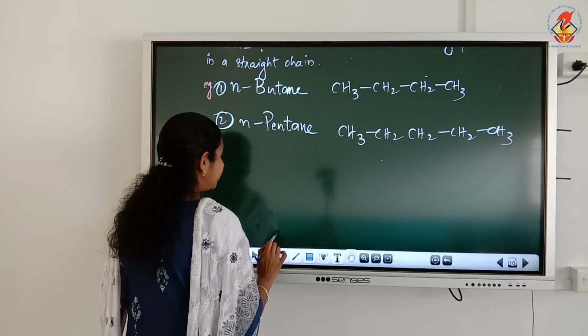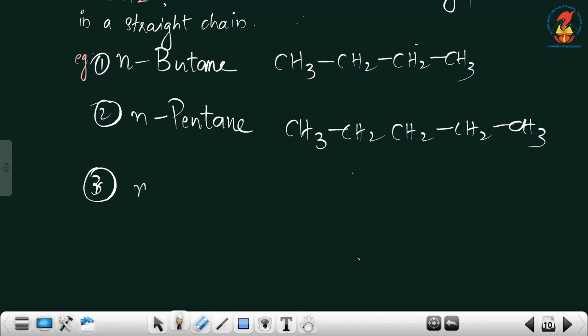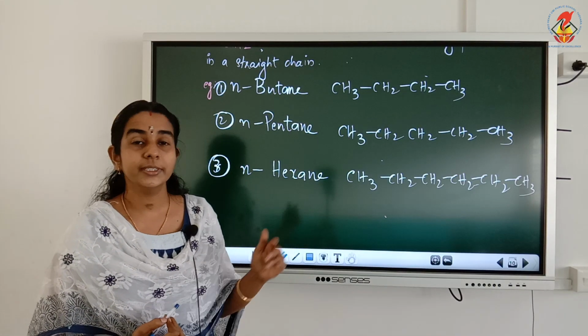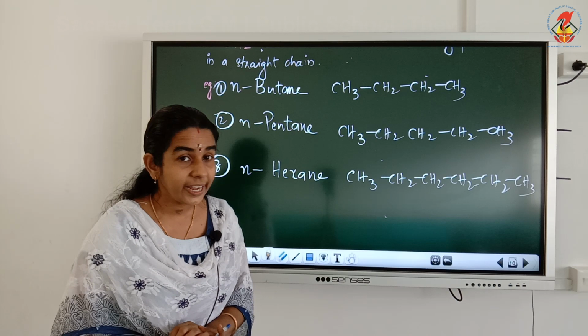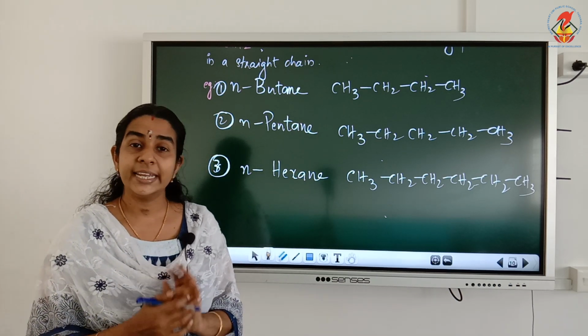Another example is normal hexane. How to write normal hexane: as n-Hexane, and H should be a capital letter. CH3, CH2, CH2, CH2, CH2, CH3, where all the 6 carbon atoms are arranged in a straight chain. So what is meant by normal compounds in an alkane?